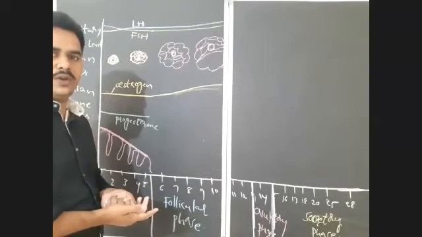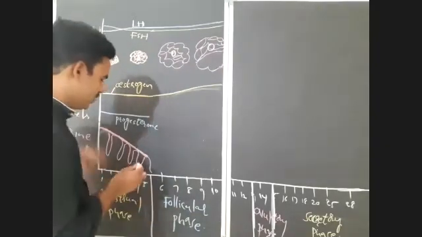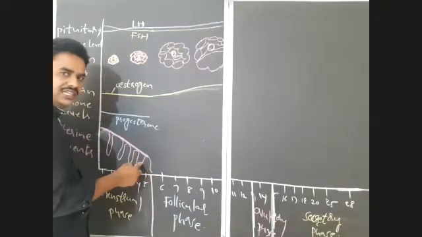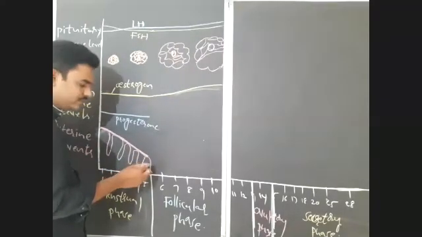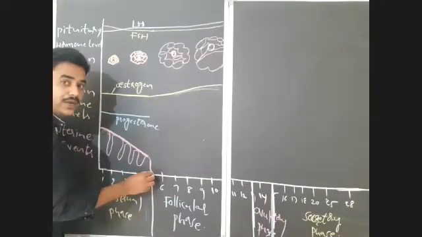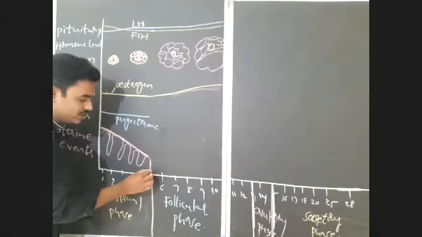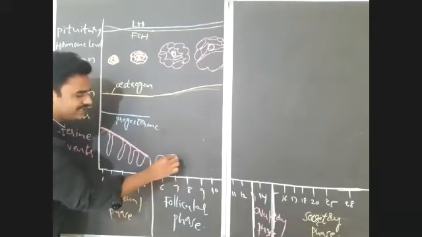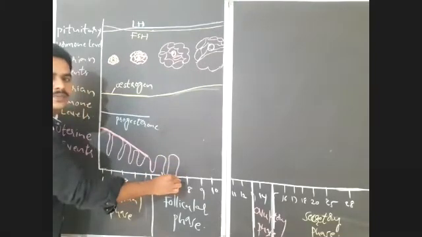LH just initiates the proliferations, but estrogen causes repeated mitotic divisions, which are known as proliferations. That leads to reformation or regeneration of endometrium.